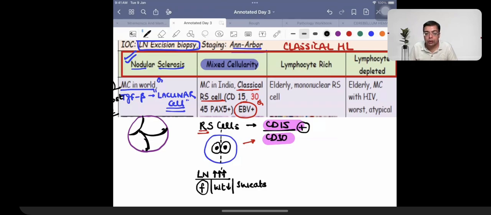So mixed cellularity Hodgkin lymphoma, understand from the name, lots and lots of mixed types or different types of cells are there. These cells secrete cytokines. I am talking about the concept, many people were writing that you should explain the concept. Cytokines are secreted in high amount, and these cytokines are going to be responsible for development of B symptoms: fever, weight loss, night sweats. So lymph node enlargement is definitely going to be seen, but fever, weight loss, night sweats is also going to be seen in the patient. I hope you are clear.